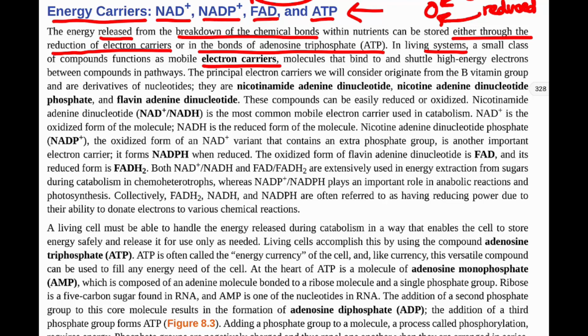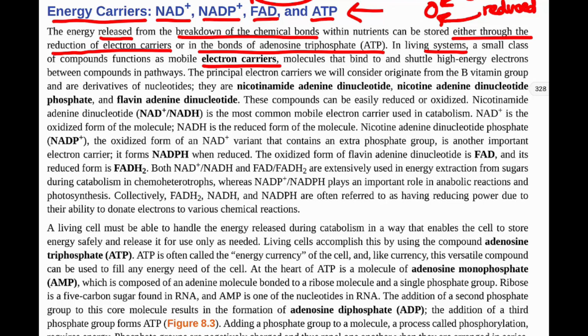When we have a more complex molecule that is broken down into its individual molecules, then we're going to have that spontaneous release of energy.